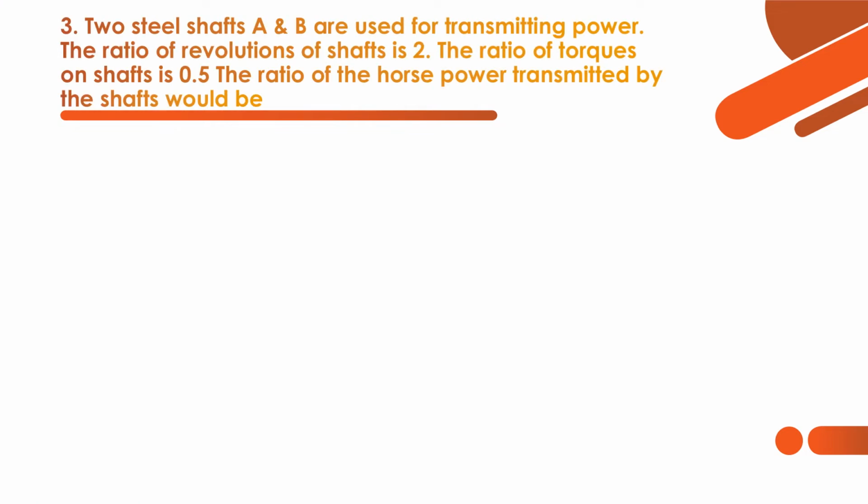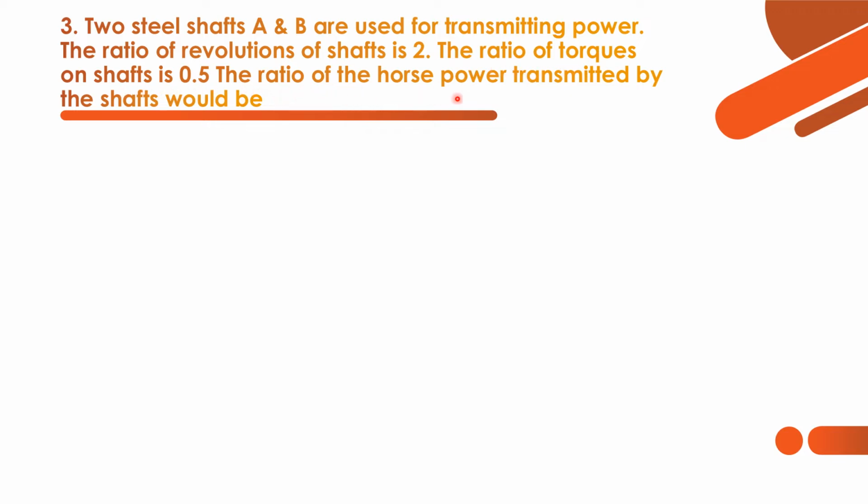This question deals with the power transmitted by the shafts. So here they have given two steel shafts A and B used for transmitting power. The ratio of revolutions of the shafts is 2. So that is, the revolutions in RPM ratio is given as 2. The ratio of torques on the shafts is 0.5.